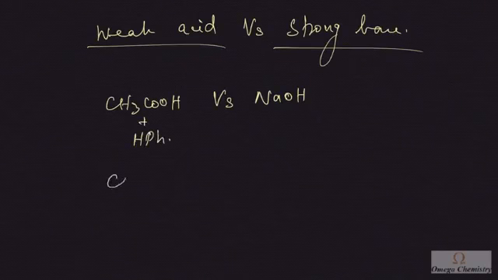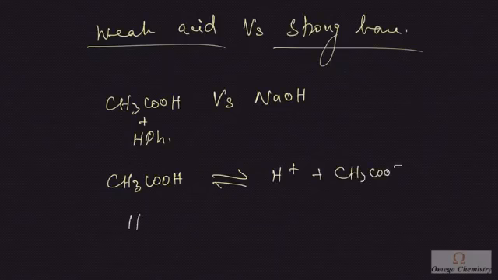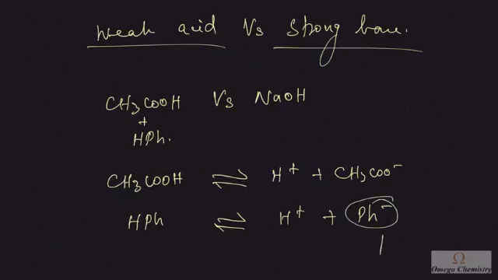Acetic acid is a weak electrolyte, so it will feebly dissociate into H plus ion and acetate ion. Likewise, phenolphthalein will also dissociate into H plus ion and a phenolphthaleate ion, and this phenolphthaleate ion's color is pink. Please remember that.